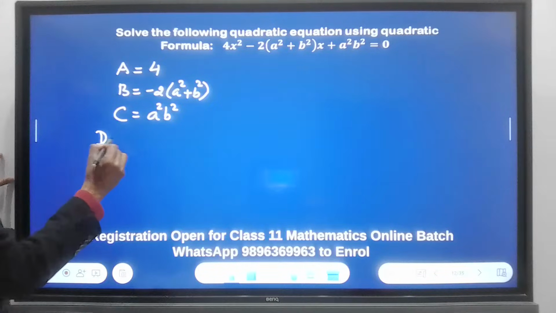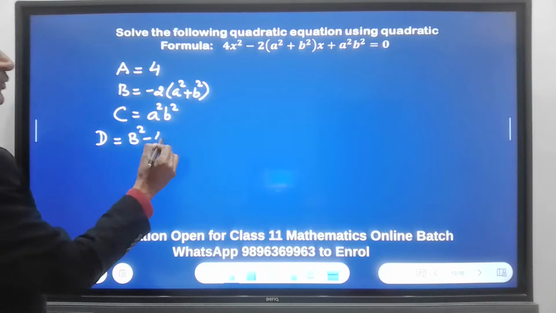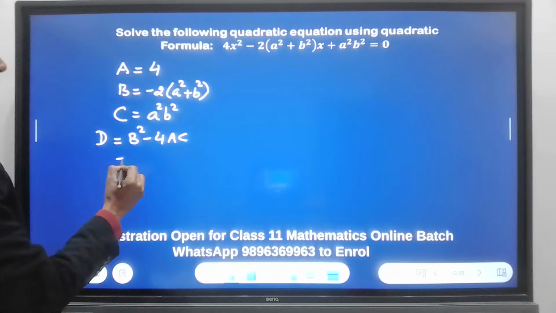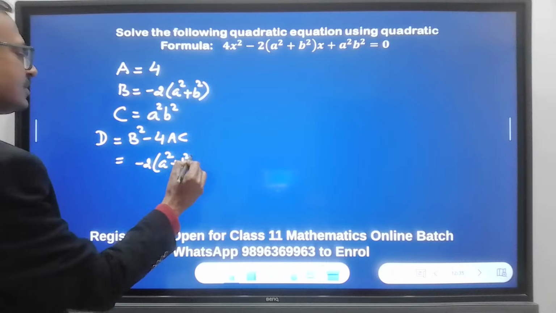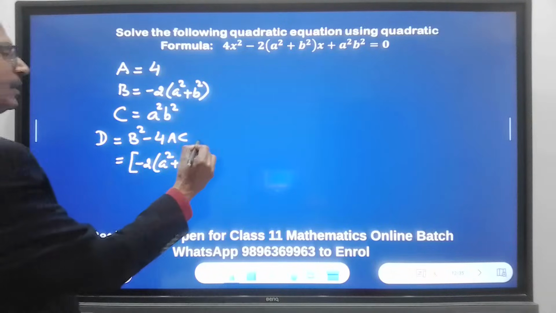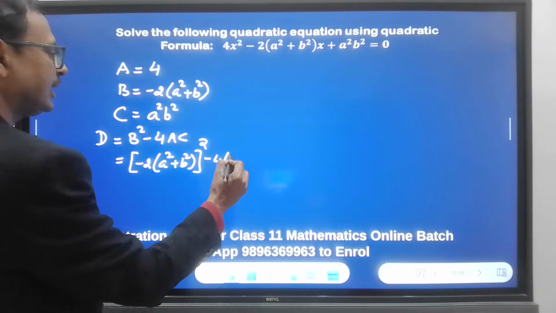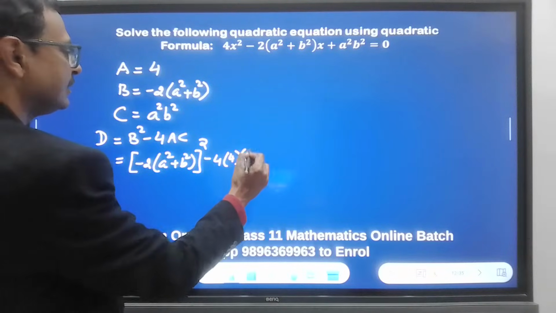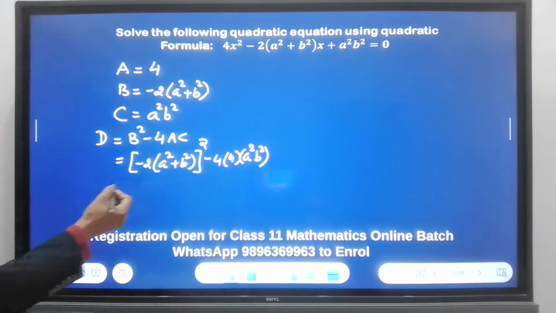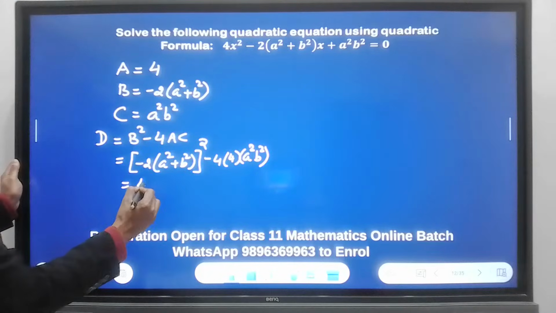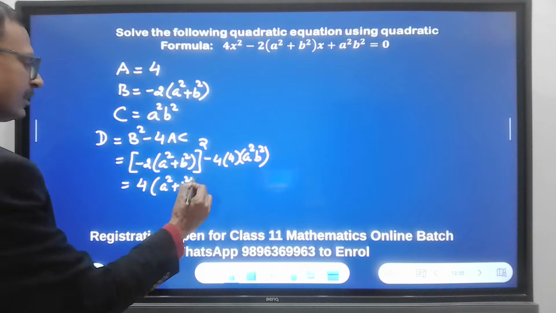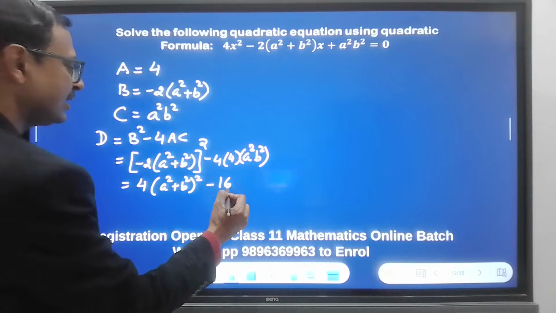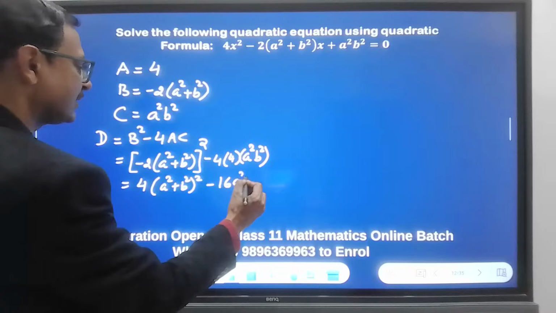I am trying to find the discriminant first, which is B square minus 4AC. Let's put it here. B square minus 4AC. So I put everything here. Minus 2 square is 4. And then I will do A square plus B square whole square minus 16 A square B square.